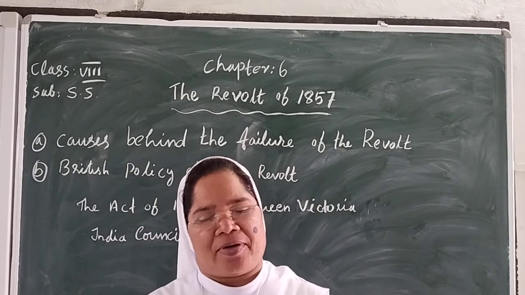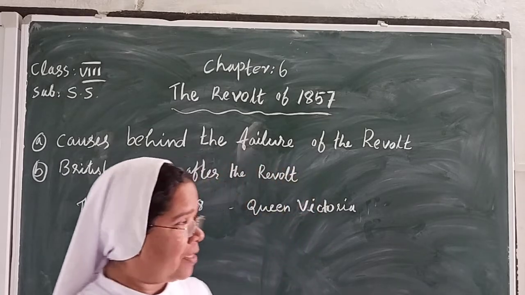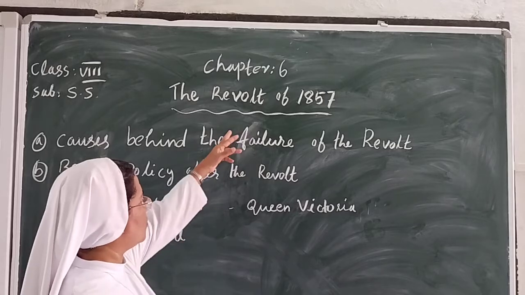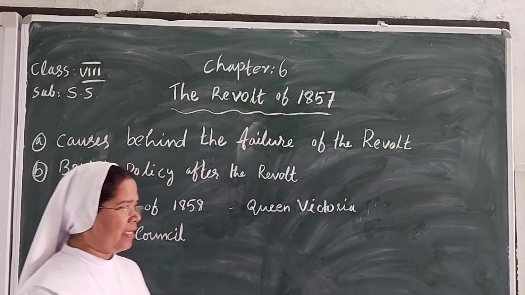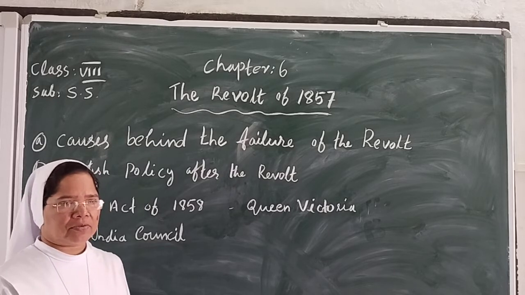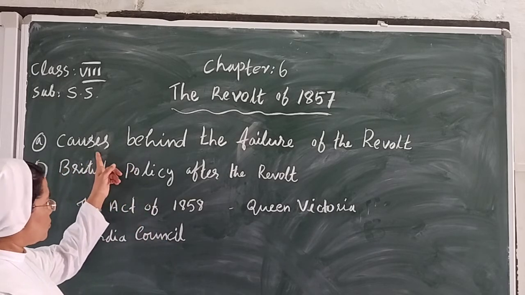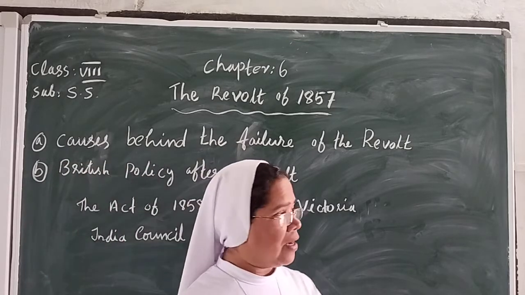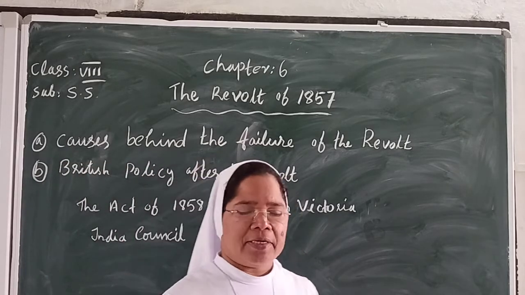Let us continue our sixth chapter, the revolt of 1857. Today let us study the causes behind the failure of the revolt.